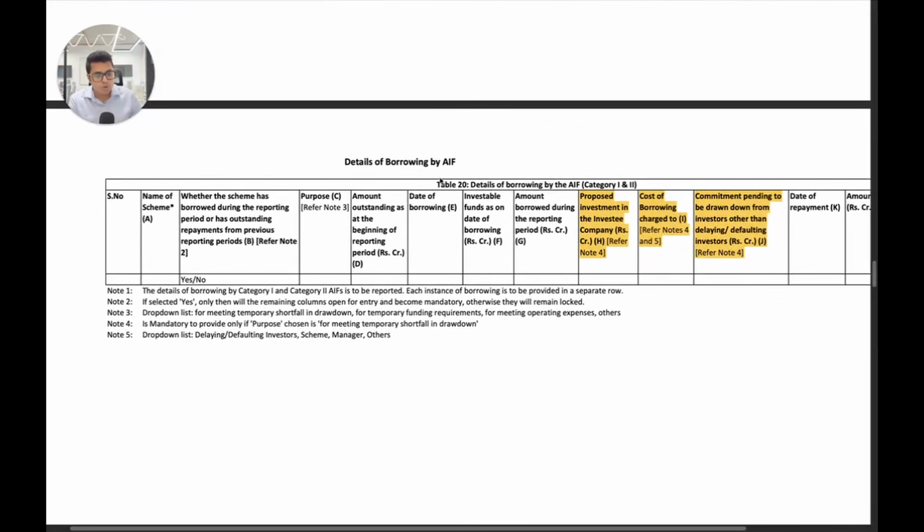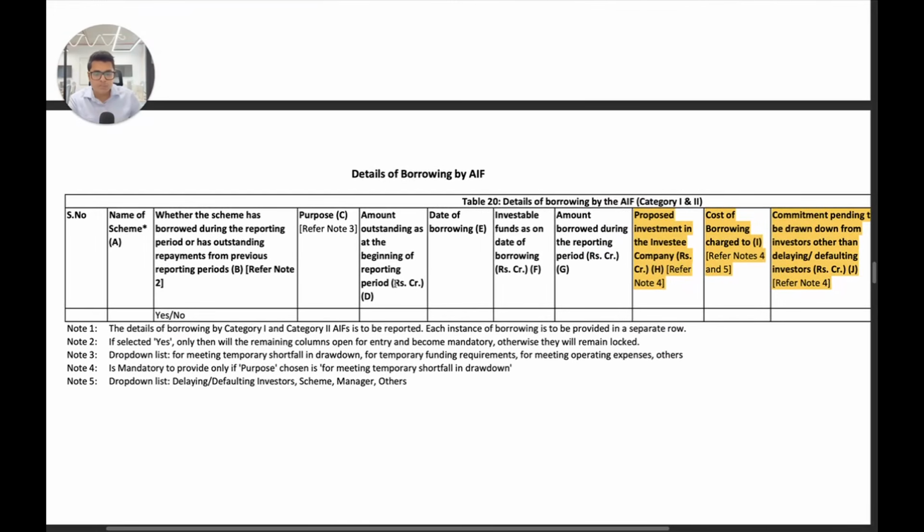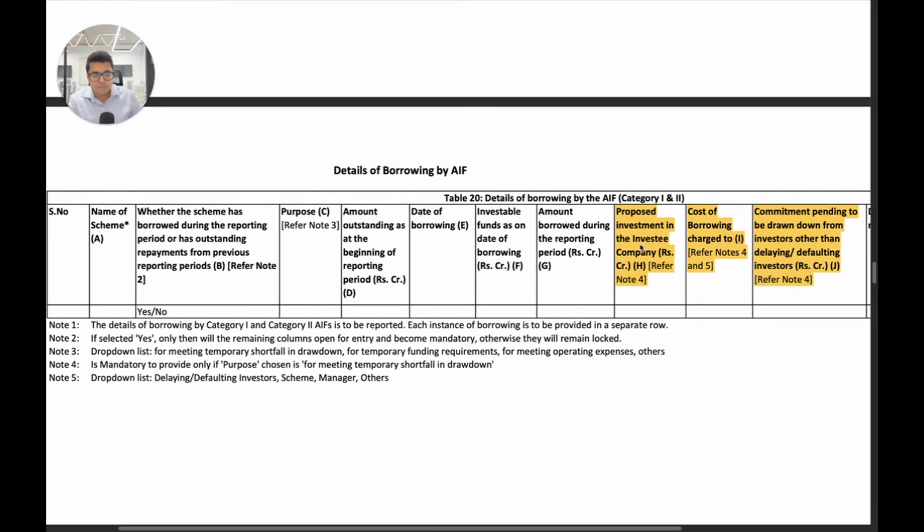Next is details of borrowing by AIF. Here the new things which have been added are proposed investment in investee company. So first you have to say whether the scheme has borrowed during the reporting period, yes or no. Again, this SEBI has done across all the tables now.